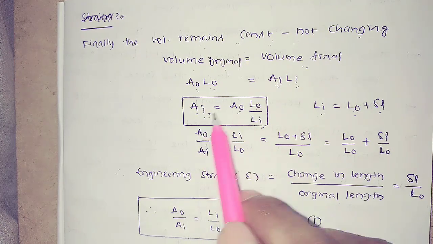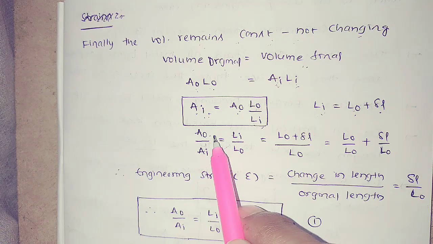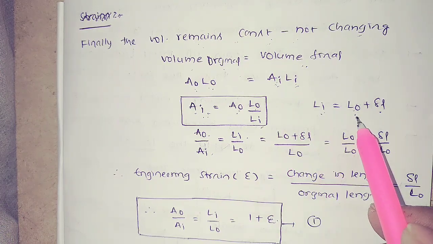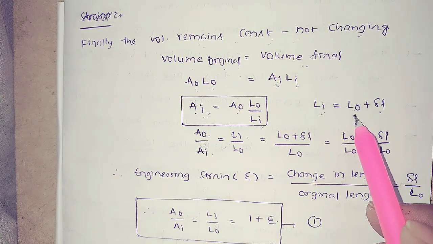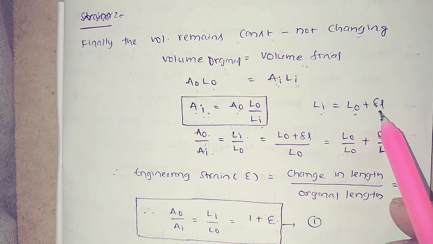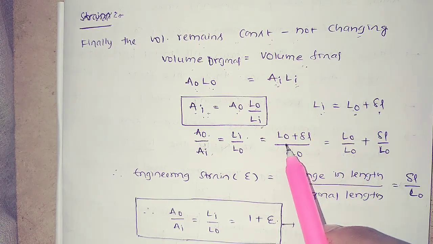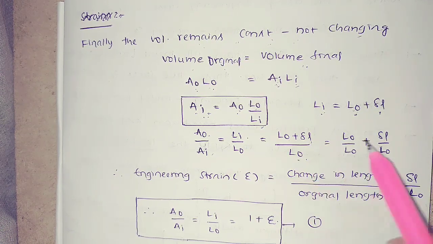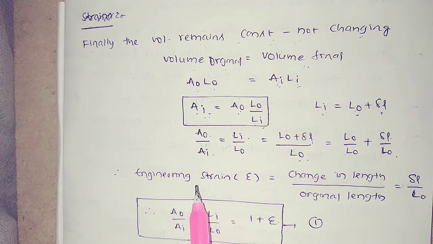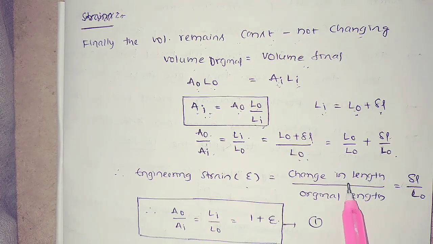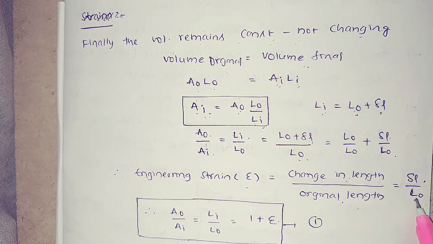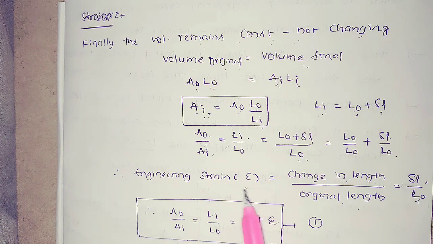That means just manipulate the terms by multiplication and division. Li, the instantaneous length, is equal to L0 plus delta L. From the diagram, L0 plus delta L by L0, that is L0 by L0 plus delta L by L0. That means engineering strain is equal to change in length by original length. Change in length is represented as delta L, original length is represented as L naught. That means engineering strain is equal to delta L by L naught.